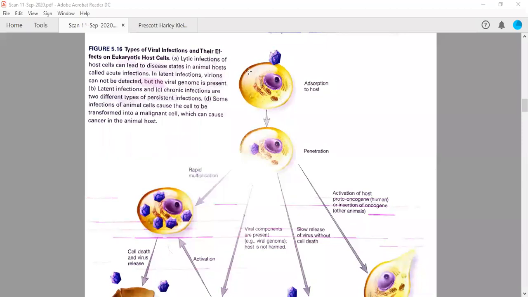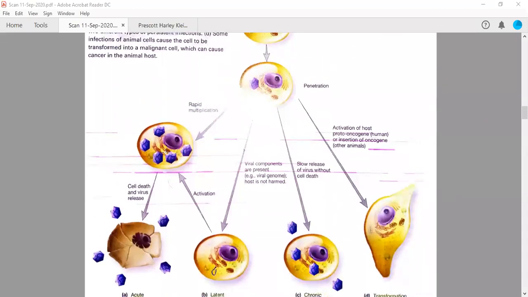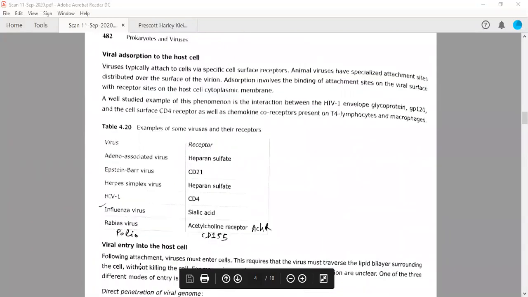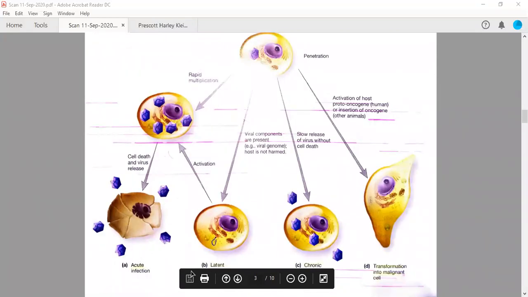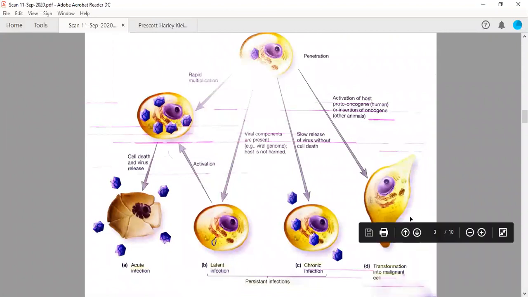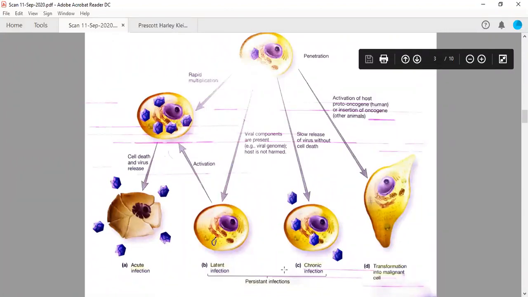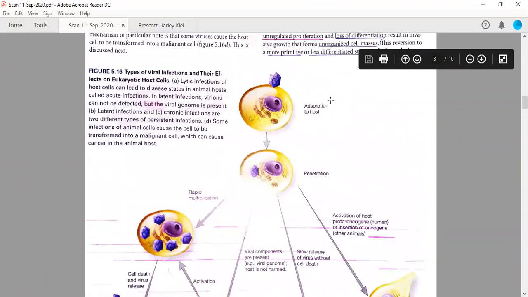The virus, when infecting an animal cell, will make several copies inside the cell during rapid multiplication. It will make viral particles inside the cell and then it will lyse the cell. So this is called acute infection. The second type is latent. Latent and chronic are two types of persistent infection. So persistent infection we have discussed.